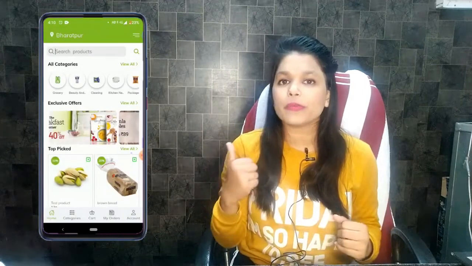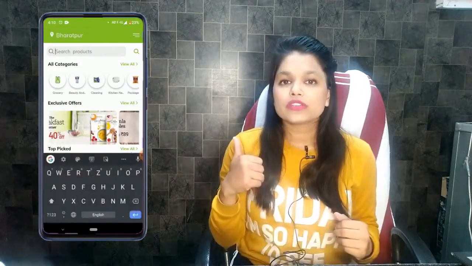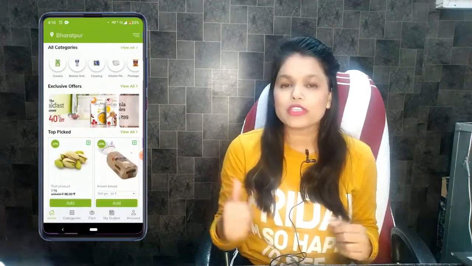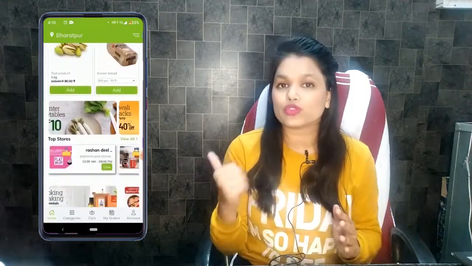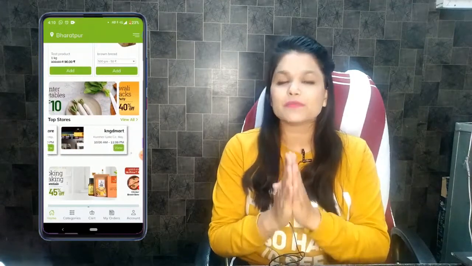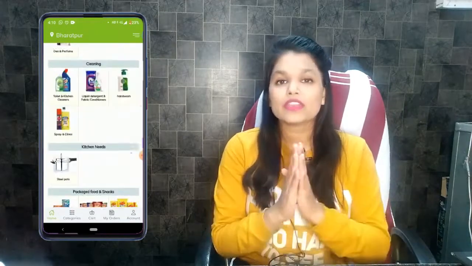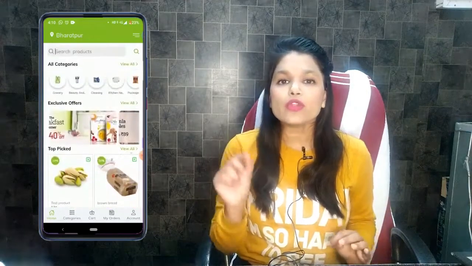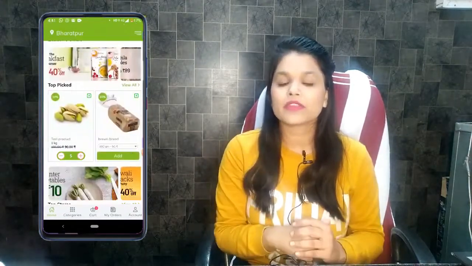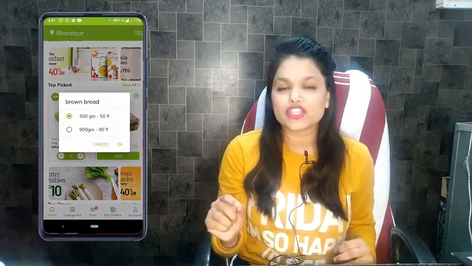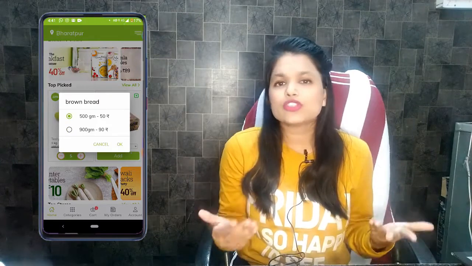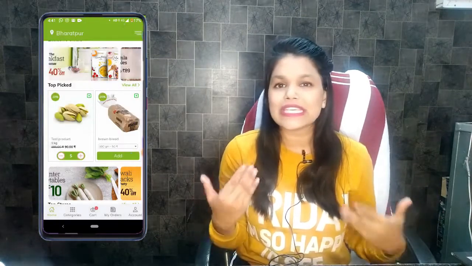Here you can search a product directly. You can choose product by category. You can choose product by top offers. You can also choose product by store, as you can see here. You can also see the latest products. In TopBasket, you can add a product to cart directly without going inside the product like this. You can also choose variation from outside without going inside the product. You can choose variation like 1 kg, 2 kg easily.